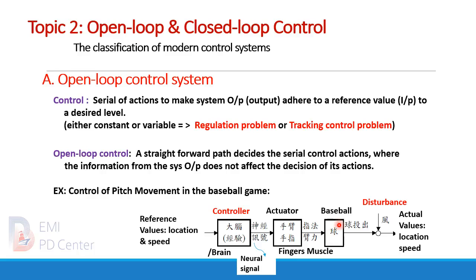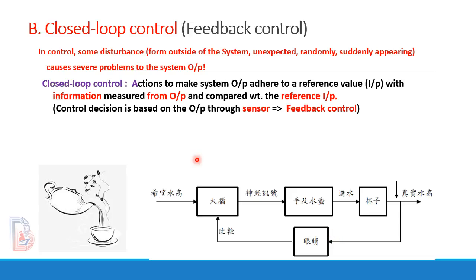And as he pitches the ball, some kind of disturbance, for example, the wind, may affect the location and the speed of the actual basketball. However, as it is a straightforward path, the output of that ball does not affect the decision of its action.